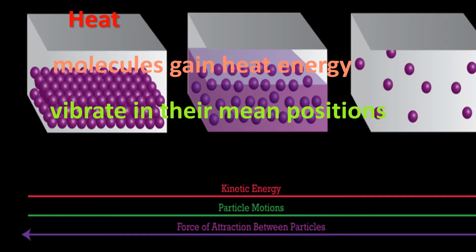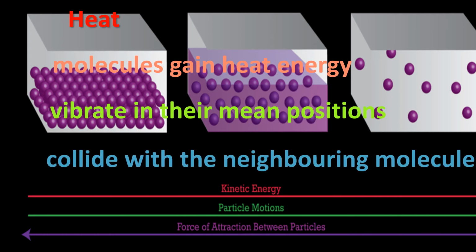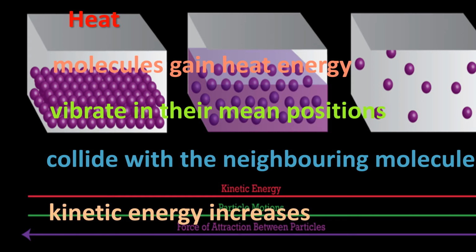They will vibrate with greater amplitude, vigorously in their mean positions. And what will happen? While vibrating, they collide with the neighboring molecules, and then the kinetic energy increases. Okay children, can you all understand?